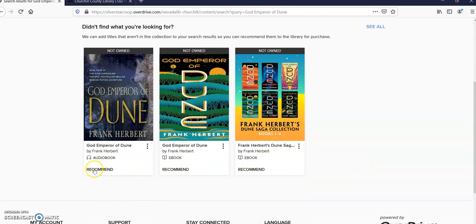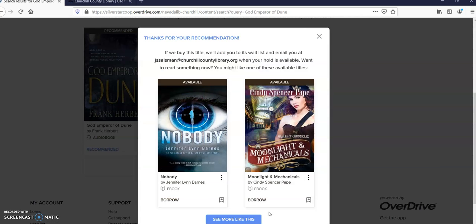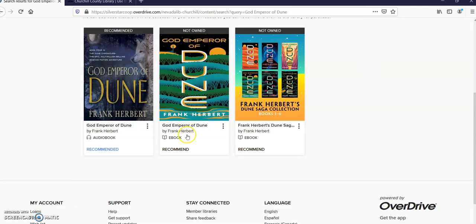But it does suggest things that OverDrive has access to that we don't own. So if I want, I can push the recommend button. Let's say I want it on audiobook. And you plug your email address in here. So do pay attention to this part. If we recommend it, there's no guarantee we can purchase it, but we do our best. We buy as many of them as we can. But just know that's how it works. And I push the button. Okay, it'll suggest other things. These are not usually very good suggestions, so you can ignore them. Okay, so that's how you do it in OverDrive.